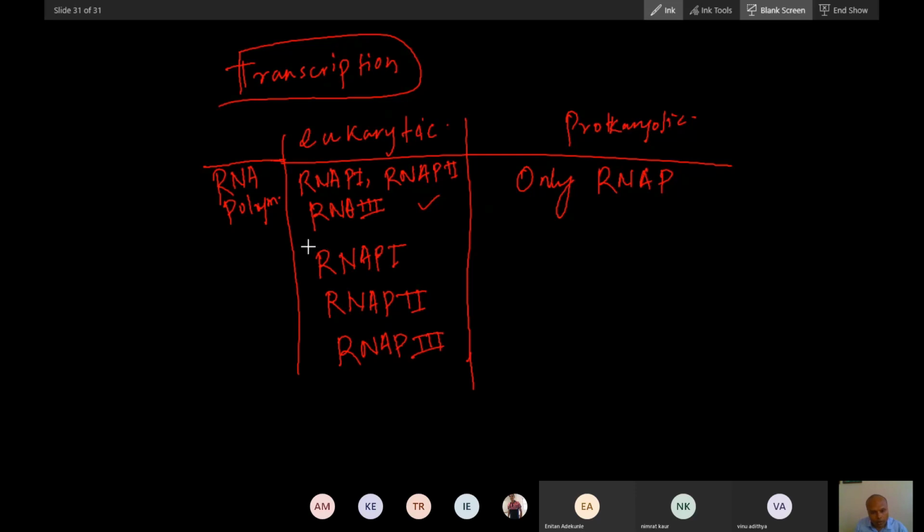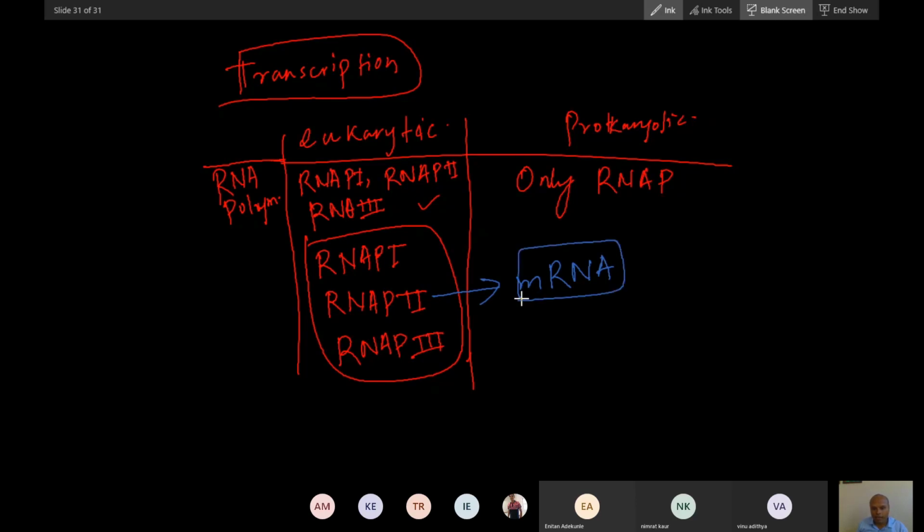Which among these three will transcribe mRNA? Tell me, anyone, guess. Yes, 2. You can consider M as middle: the enzyme is in the middle between 1 and 3. So M for mRNA is polymerase 2.